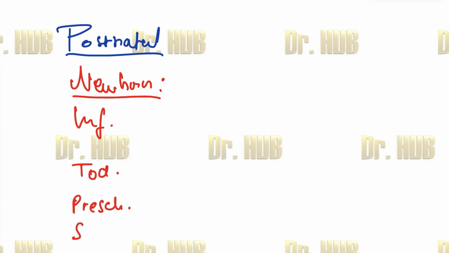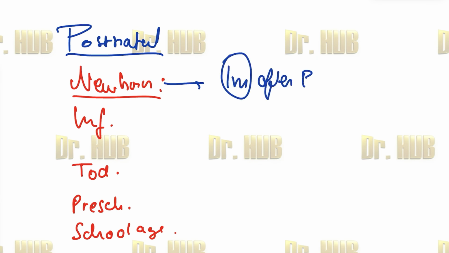Now moving on to the postnatal period. So what is meant by the postnatal period? So in the postnatal period, first we have the newborn. Next there is infancy. There is toddler. There is preschool as well as the school age. Now let's break this down. In case of the newborn, it is the first 4 weeks after birth. So it is the first 4 weeks, that is 1 month after birth. So this period is known as the newborn.